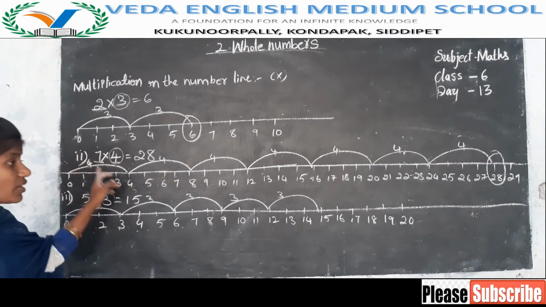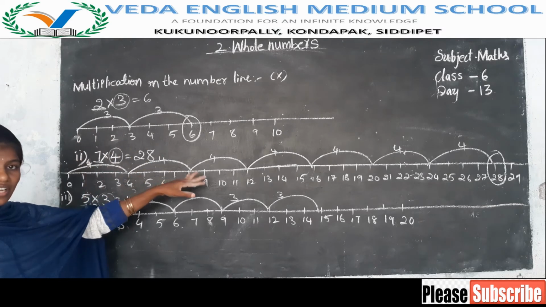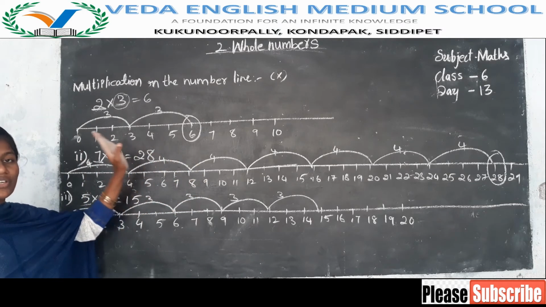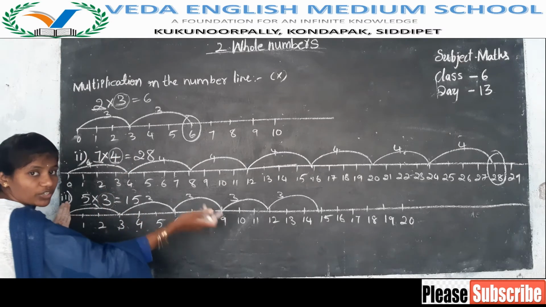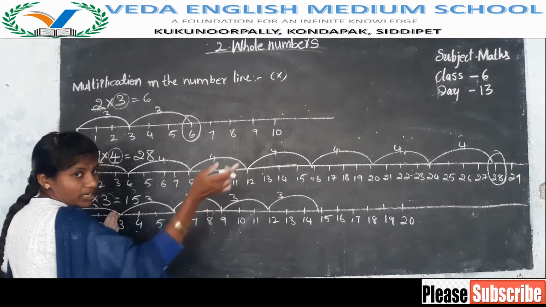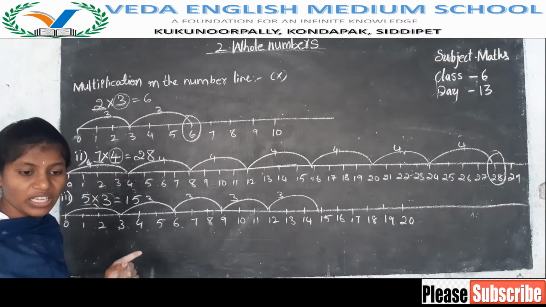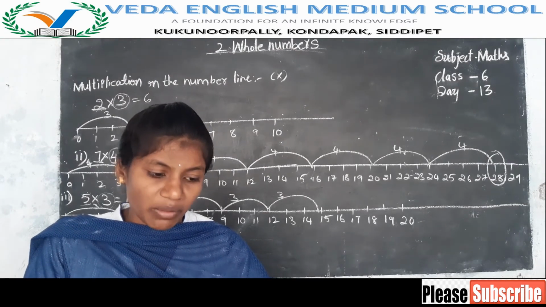Here also you have to observe: for addition and multiplication we are moving to the right side on the number line. Only for subtraction we are moving to the left side. For addition and multiplication, we are moving to the right side only. We are not coming to the left side again. It is the addition, subtraction and multiplication on the number line.